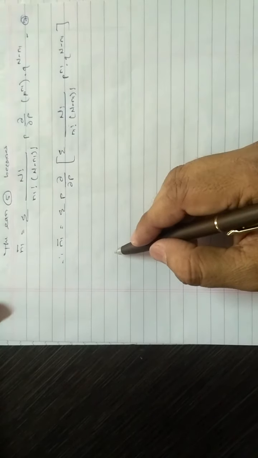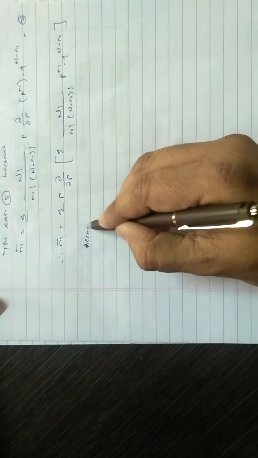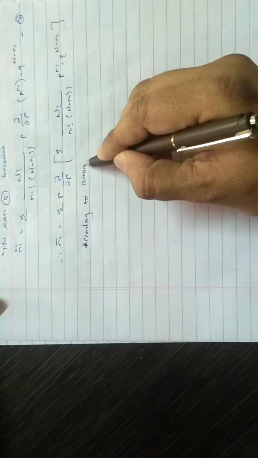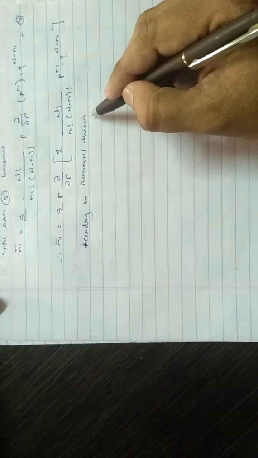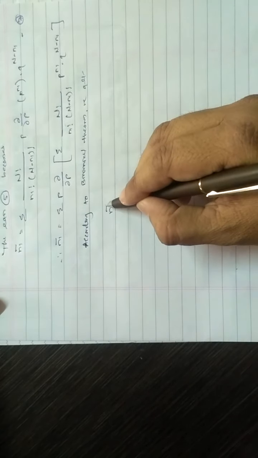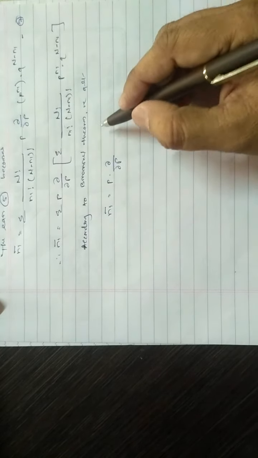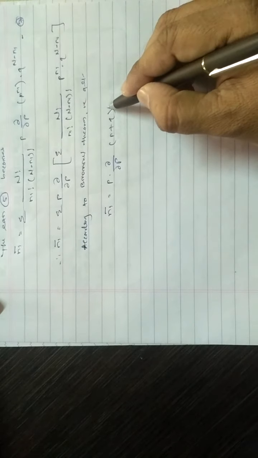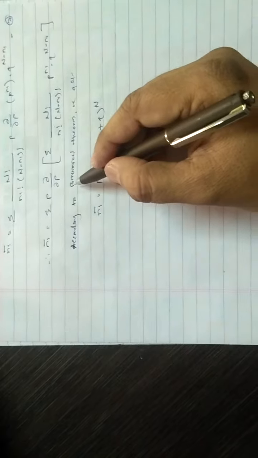According to the binomial theorem, we get n1 bar is equal to p into d by dp of (p plus q) to the power N.